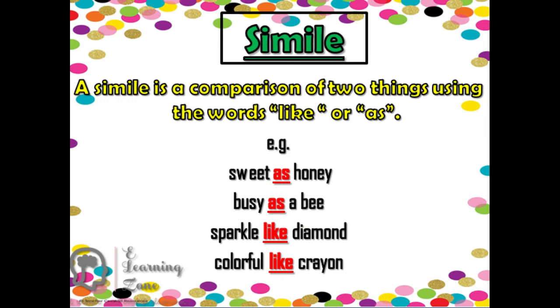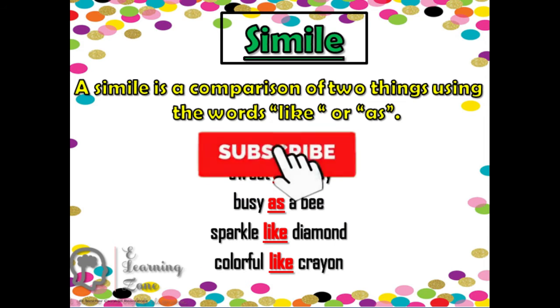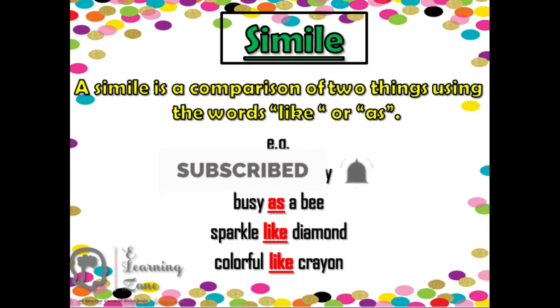Now when we talk about simile, it is a figure of speech where one thing is compared with a different thing, and both of them are of a very different kind. While making the comparison, we use words like "like" or "as": sweet as honey, busy as a bee, sparkle like a diamond, colorful like a crayon, brave as a lion.